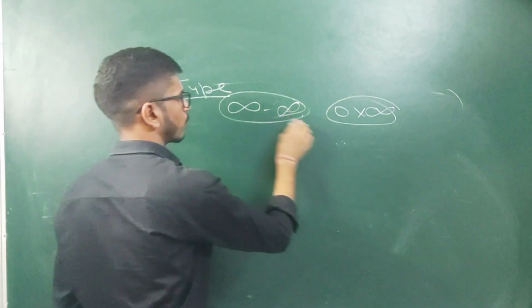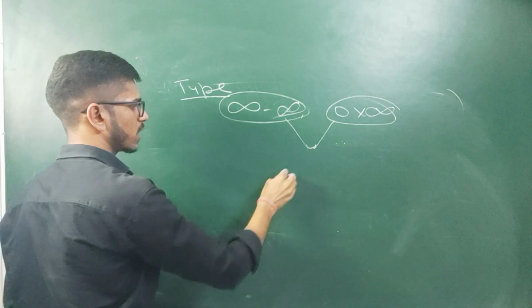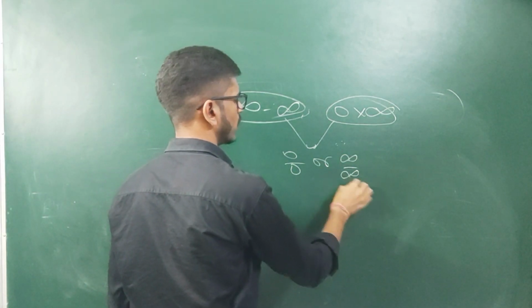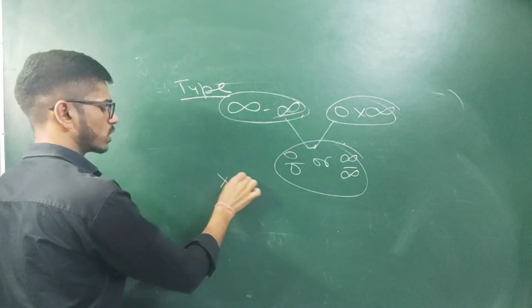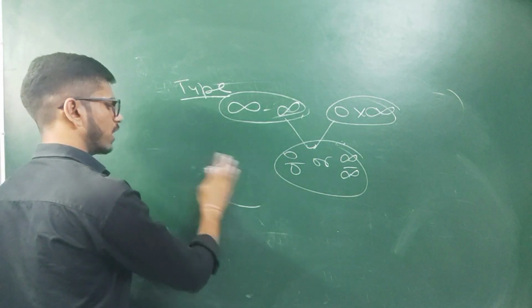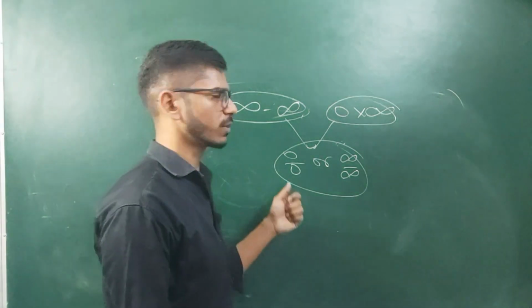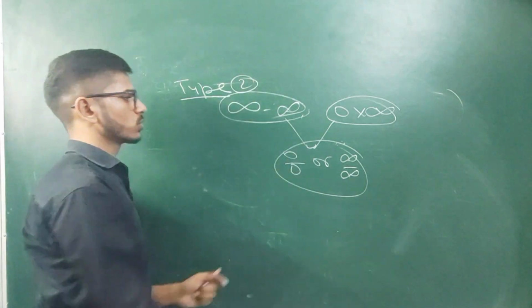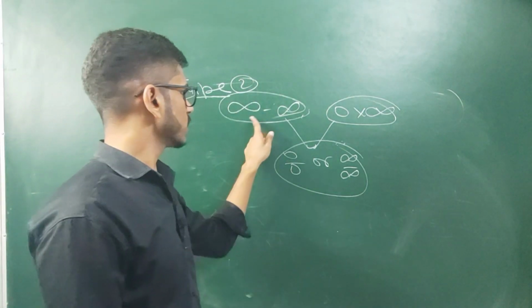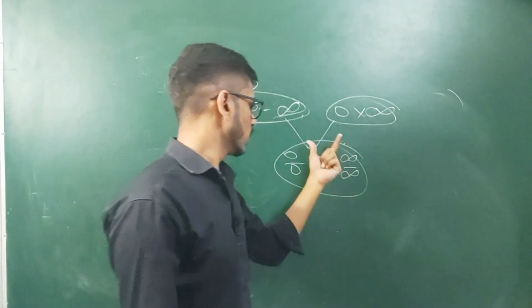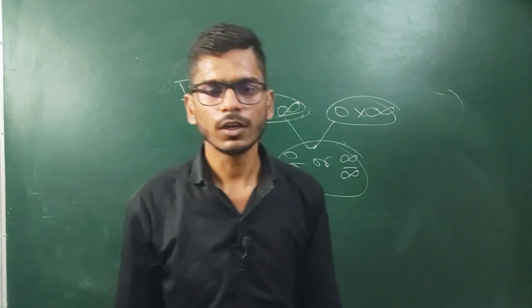To solve this type, you have to convert this indeterminate form into 0 by 0 or infinity by infinity form. That concept we will discuss in the next lecture, but the idea is to convert infinity minus infinity and 0 into infinity into 0 by 0 or infinity by infinity form.